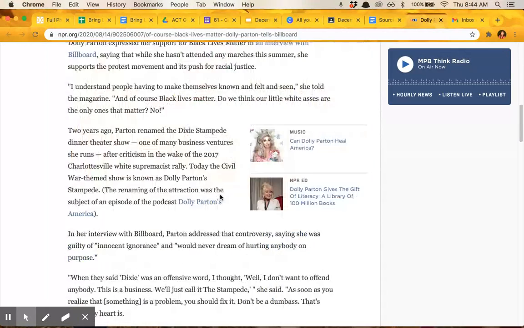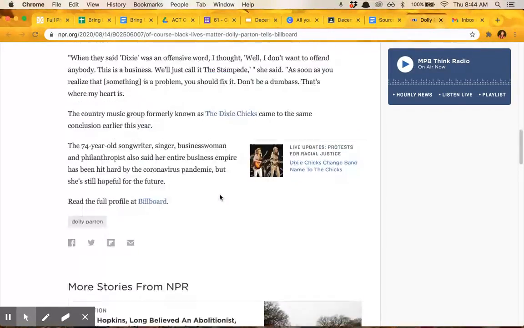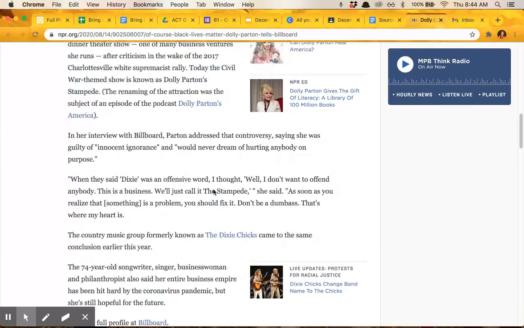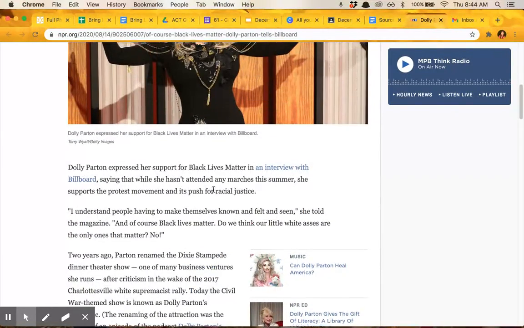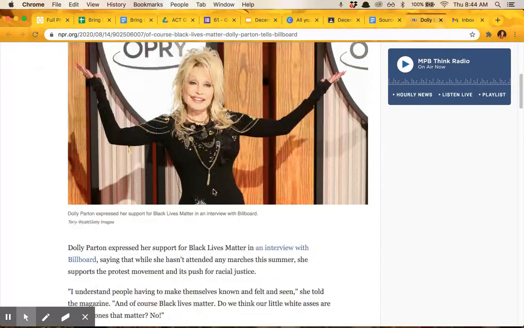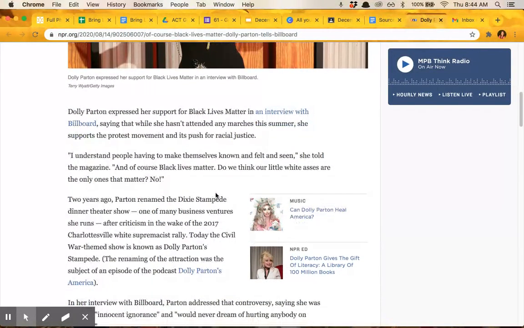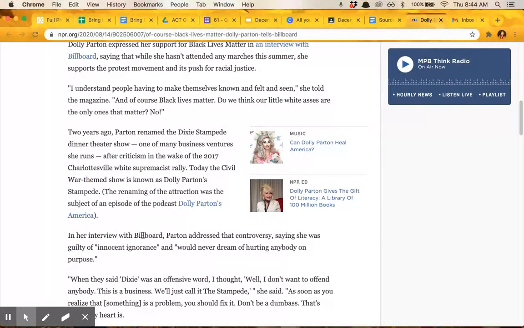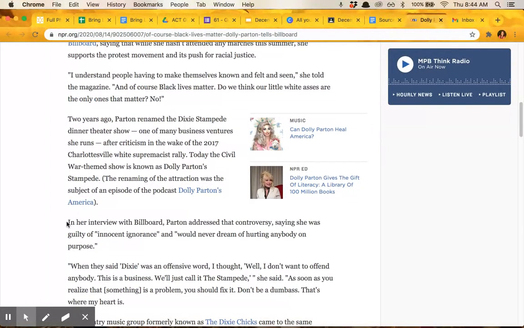Now, this source is a pretty short source, which is good for me to show you that you can fill out all of those bullet points, even on a short source. And I'll show you what I mean. So one of the first things that I did is I saw this short paragraph in the article that talks about, in this interview that she had with Billboard, she was talking about the controversy around one of her businesses, and she said that she was guilty of, quote, innocent ignorance and would never dream of hurting anybody on purpose. And so I thought that was a good quote.